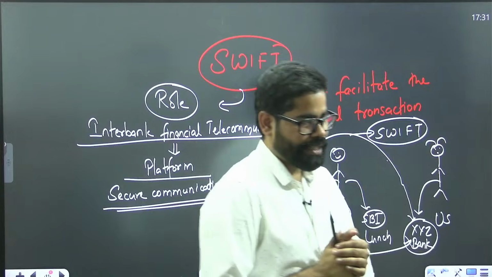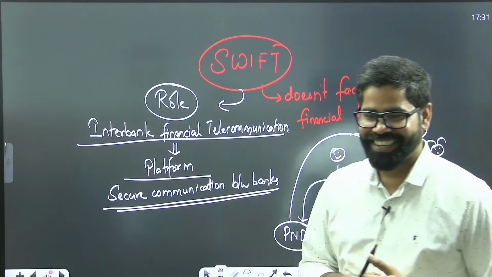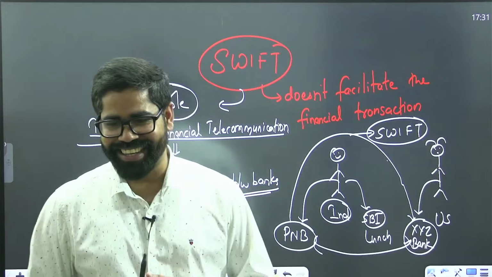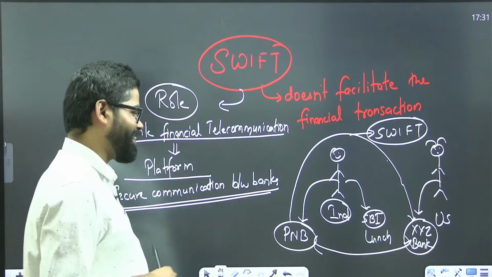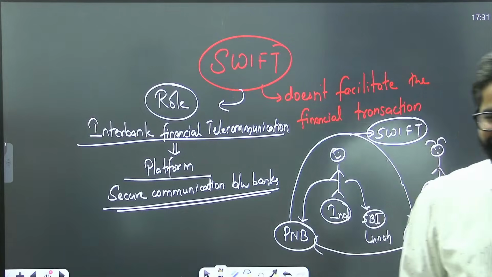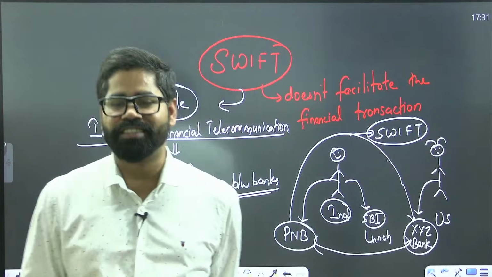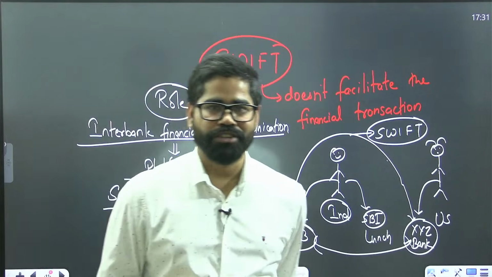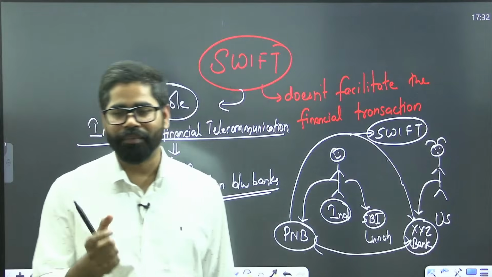So it is providing a secure channel for communication. Why SBI discarded? No, SBI was on lunch period, so they sent you back. Then you went again to PNB. So I hope now this is clear. SWIFT is not facilitating the transaction. It is just facilitating the communication.